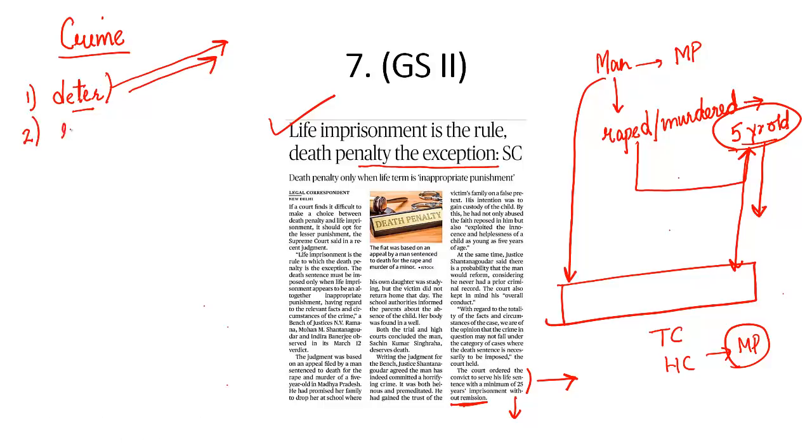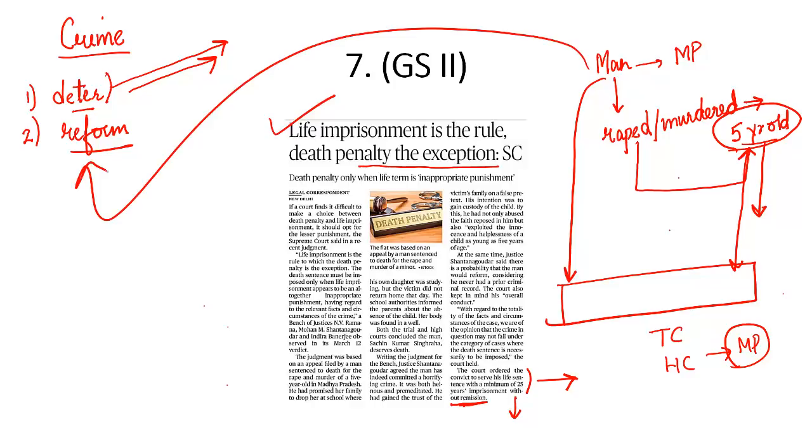Second, it should also reform the offender. That means what if I committed this murder in a fit of rage, under the influence of alcohol, and so forth. But I have the tendency that I can reform myself and I can be a better asset to the society. That is what the Supreme Court highlighted in this judgment. The Supreme Court said there is a probability that this man is capable of reform. Why? Because this man did not have a prior criminal record. This is the first time that this man has committed a crime.